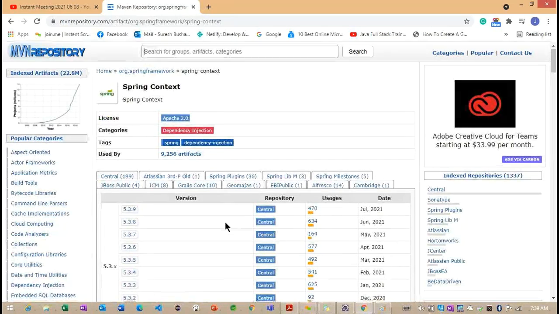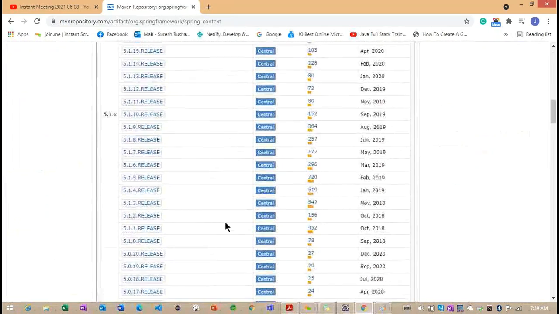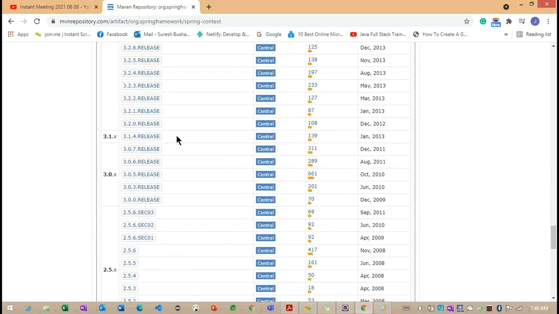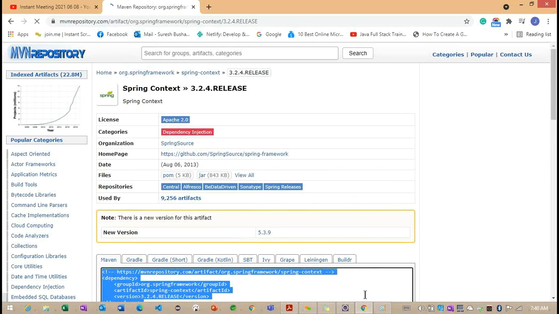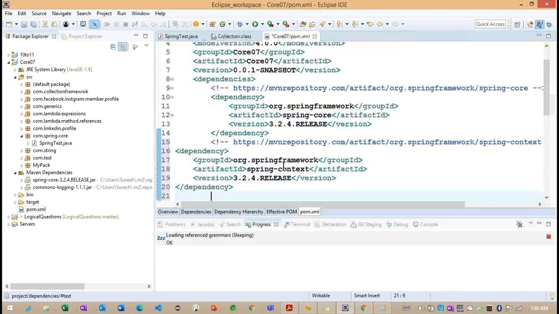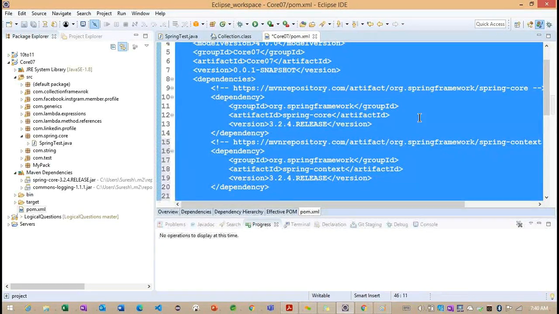With the help of this Spring context, now what I'm trying to write. Again I'm going to take the same version. So we need to work on the same version here. What is the version we have taken? 3.2.4 release. So let me add this particular dependency also.